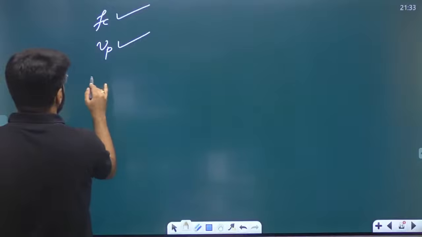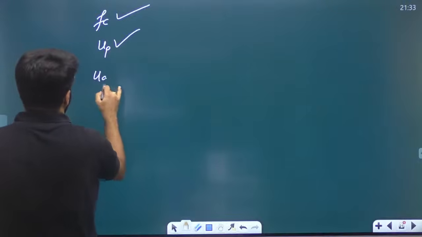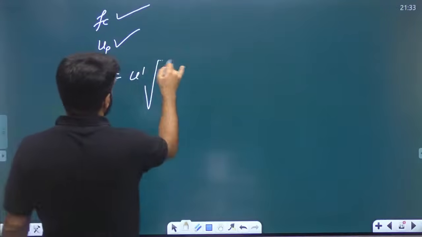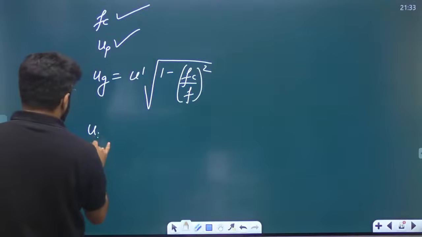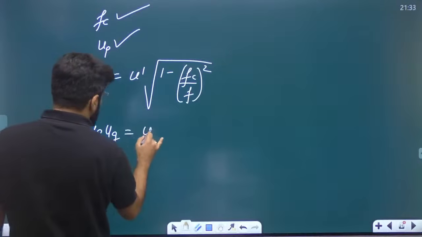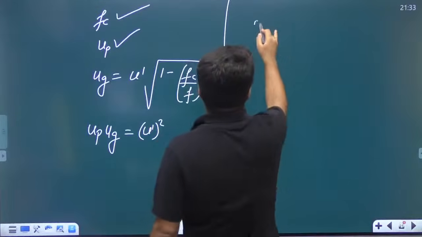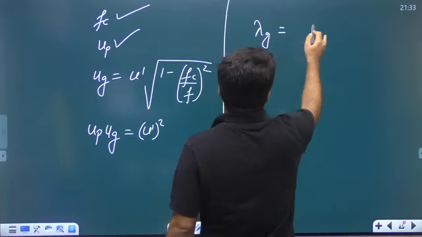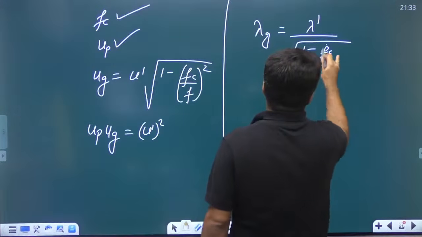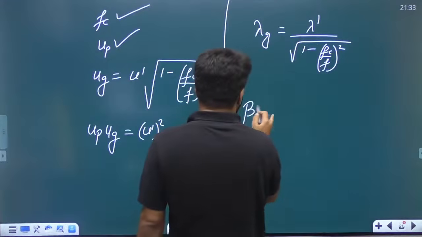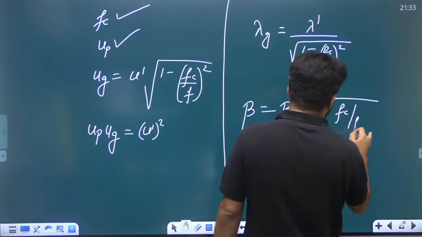Now let me tell you the group velocity formula also. It is given by U dash under root 1 minus FC by F whole square. There is one more result, UP into UG is u dash square. This has also been asked as a question in GATE, right? Then the wavelength formula, lambda g, is given by lambda dash divided by under root 1 minus fc by f whole square. Beta formula, phase constant, is beta dash under root 1 minus fc by f whole square.